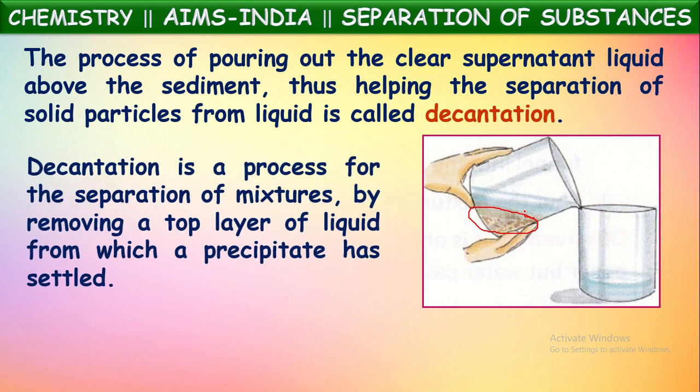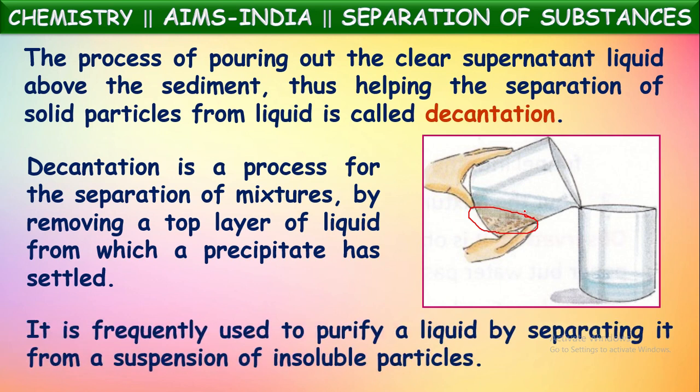Decantation is a process for the separation of mixtures by removing a top layer of liquid from which a precipitate has settled. So separating the supernatant liquid into another container, leaving the sediment in the previous container, is decantation. It is frequently used to purify a liquid by separating it from a suspension of insoluble particles. Generally, suspension mixtures are separated by using the techniques called sedimentation and decantation. These two processes are used together.